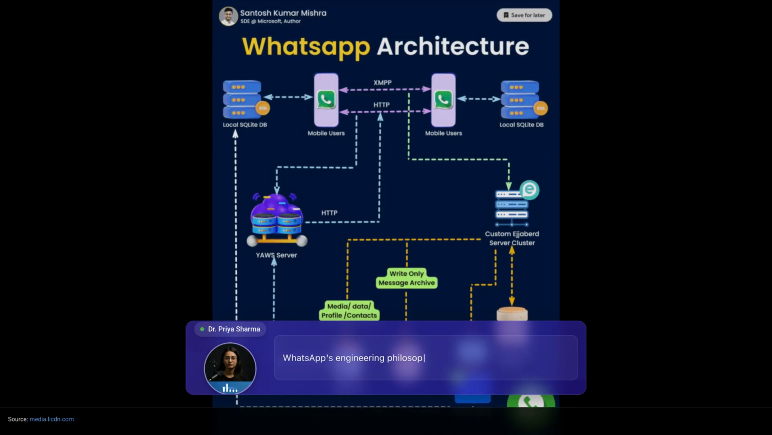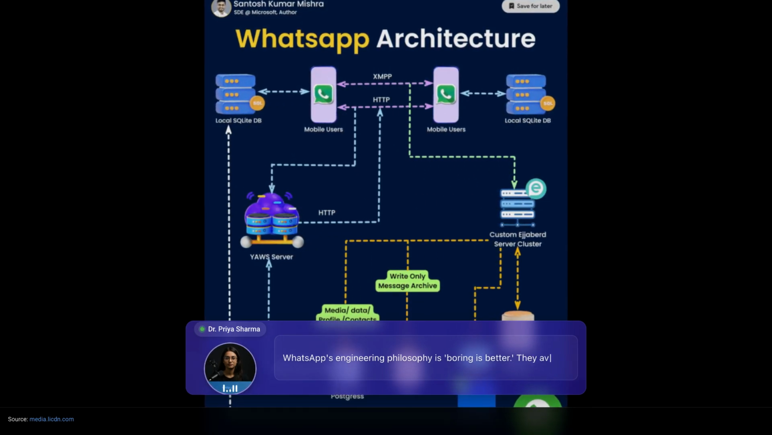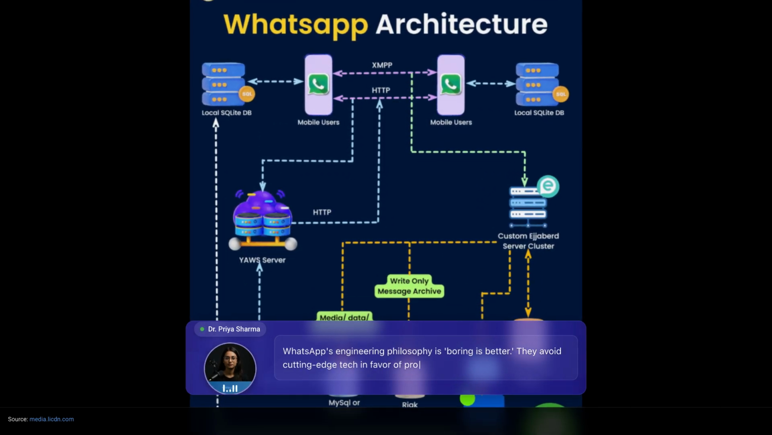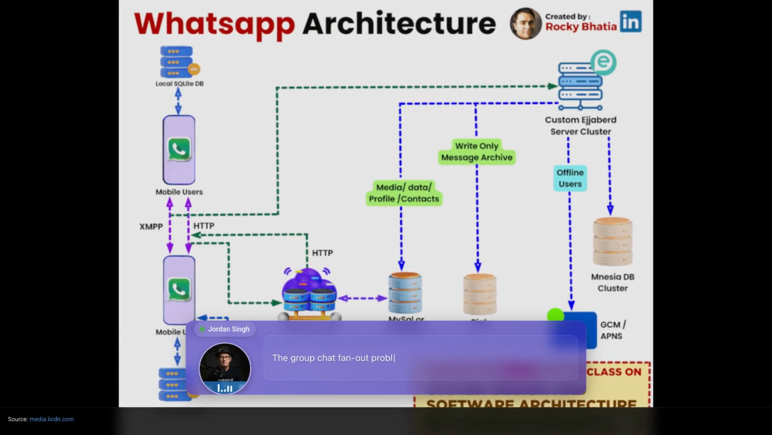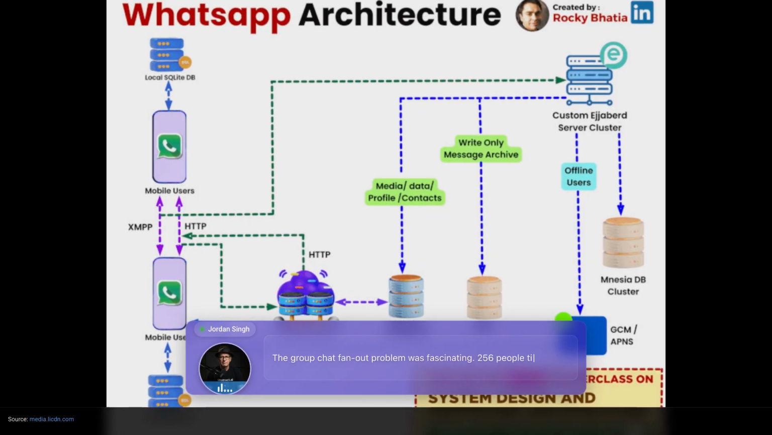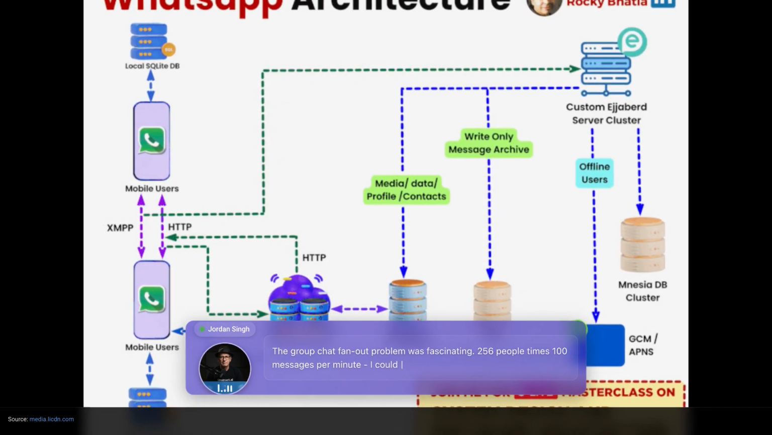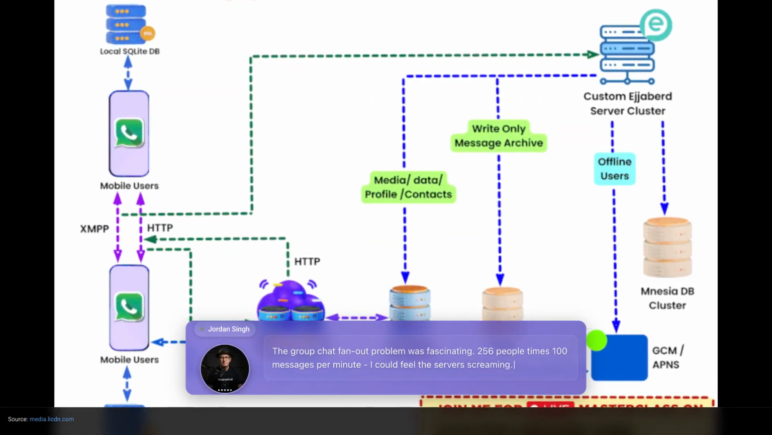WhatsApp's engineering philosophy is boring is better. They avoid cutting-edge tech in favor of proven, scalable solutions that work for everyone. The group chat fan-out problem was fascinating. 256 people times 100 messages per minute. I could feel the servers screaming.